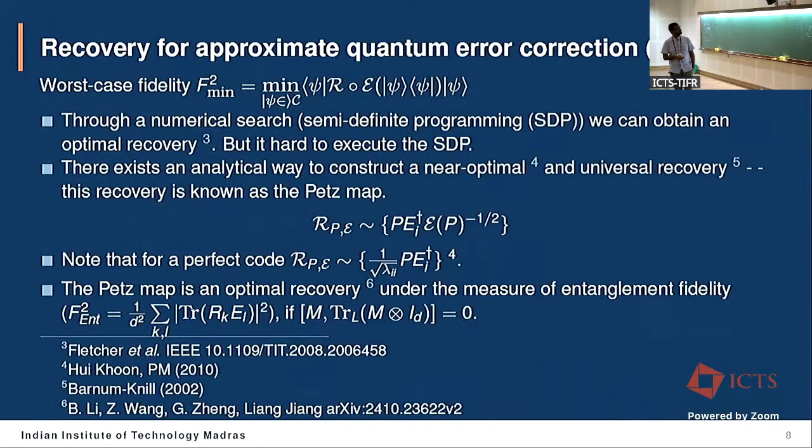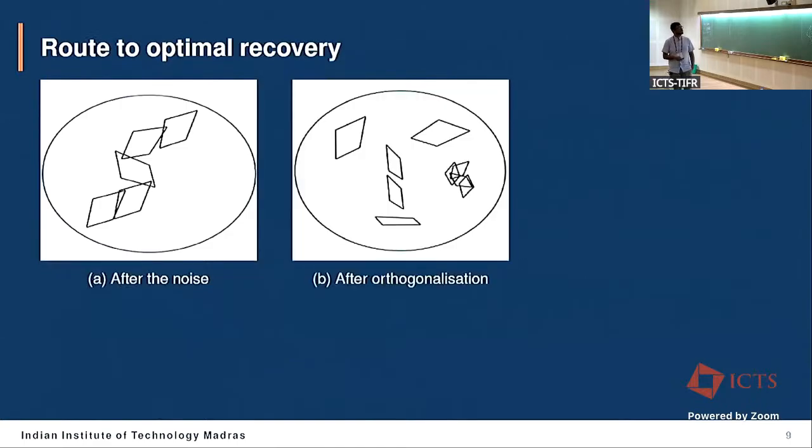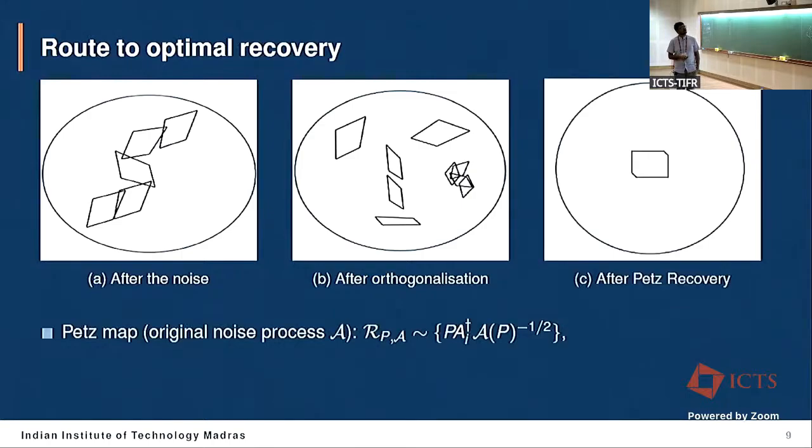Take an example, to see whether this can give me an optimal recovery for any general kinds of noise process and generic codes or not. We started with this, and we end up with the orthogonalizations, and we ask how close the recovered state and the initial states are after the PETS recovery. So the actual PETS map, which is adapted to the actual noise process A, looks like this.